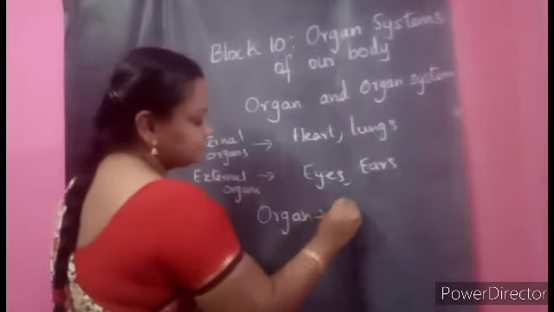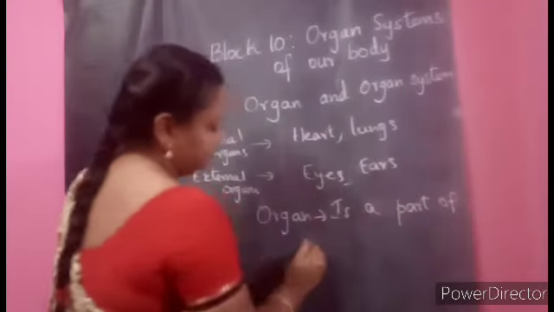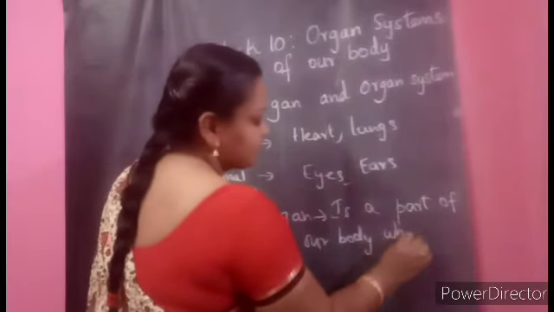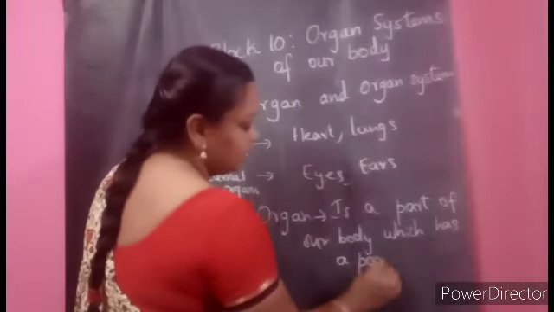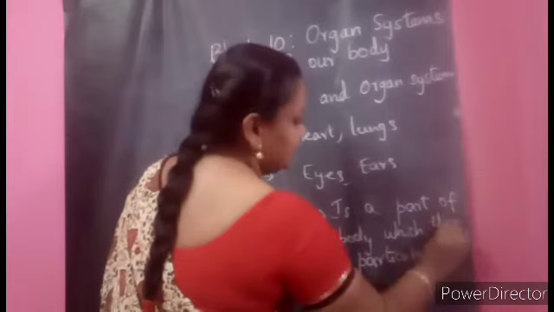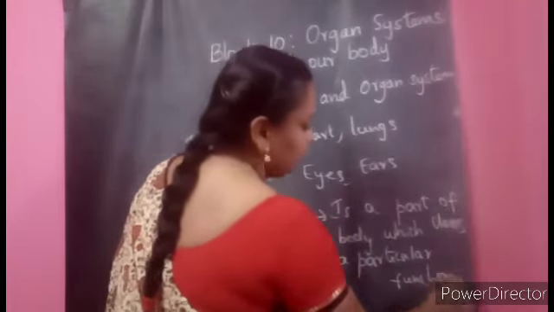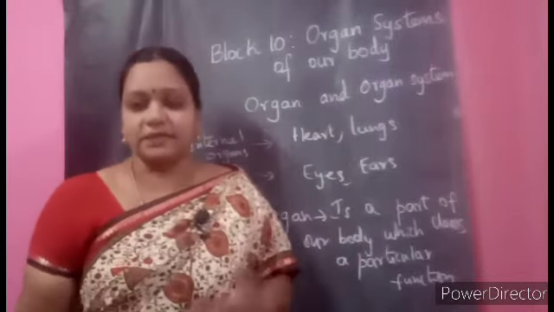Organ is a part of our body which does a particular function. Yes children, so you can add up so many parts, internal and external.